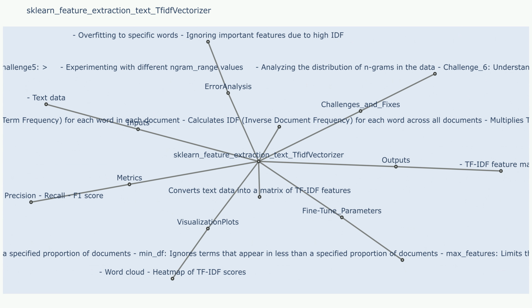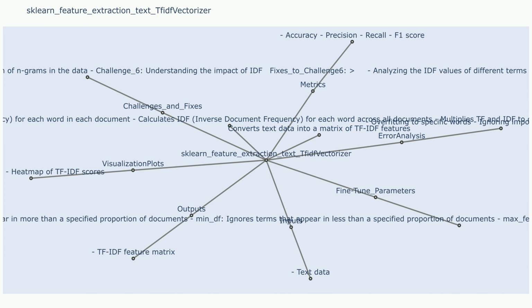use_idf: whether to use IDF weighting, true by default. smooth_idf: whether to smooth IDF weights, true by default. Uncertainty methods: TF-IDF is a deterministic transformation, not a probabilistic one, so uncertainty methods are not applicable.